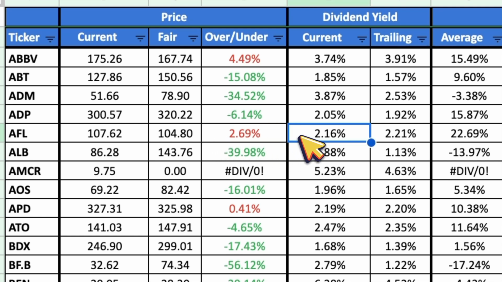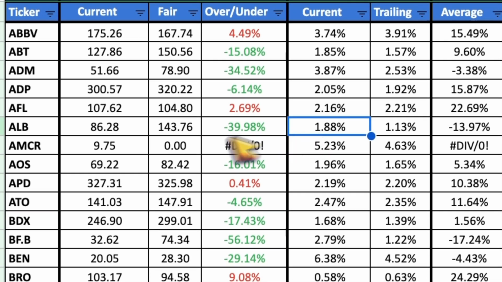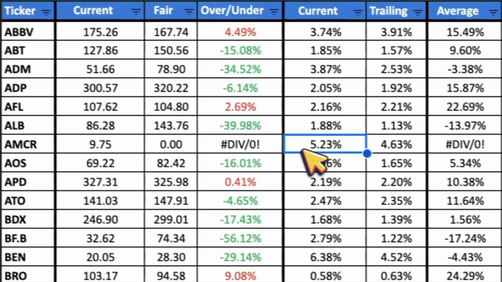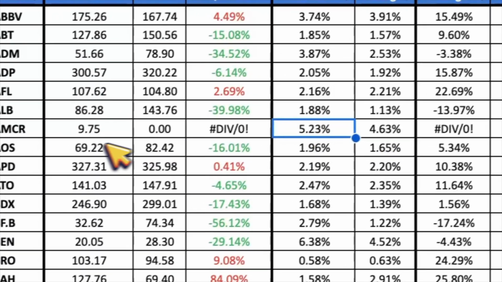Next is Aflac, ticker symbol AFL, and it looks about 2.69% overvalued today, with a dividend yield of 2.16%. Then we have Albemarle, ticker symbol ALB, and it looks about 40% undervalued today, with a dividend yield of 1.88%. Up next is Amcor, ticker symbol AMCR, and Amcor doesn't have enough price data history for this tool to tell us whether it's undervalued or overvalued. But we can see that it currently sports a dividend yield of 5.23%, which is higher than its trailing average of 4.63%.